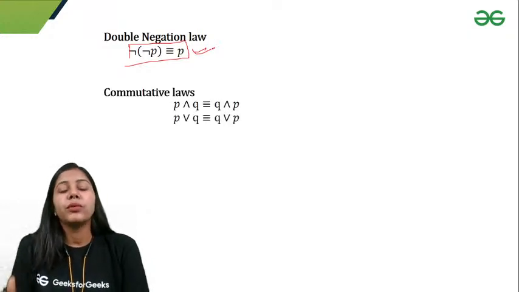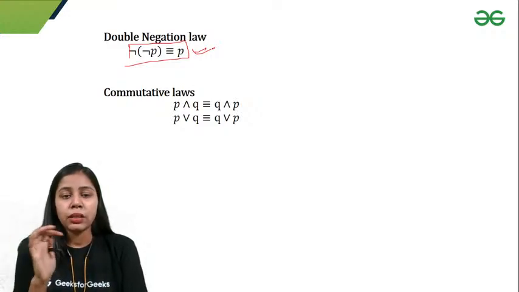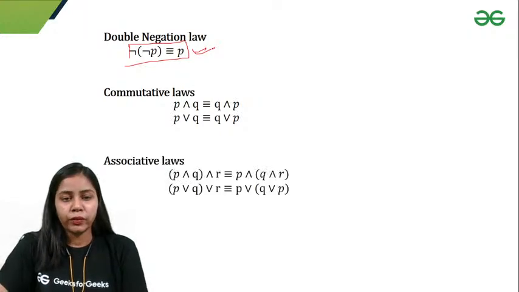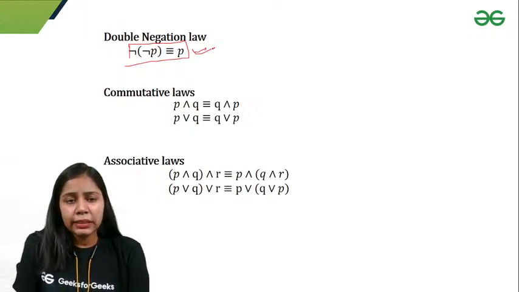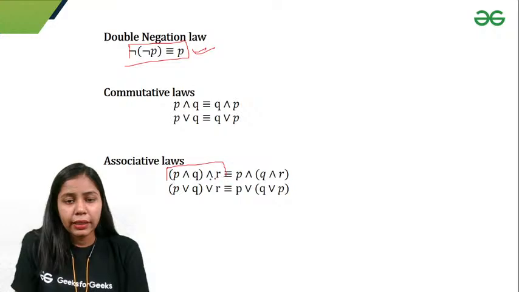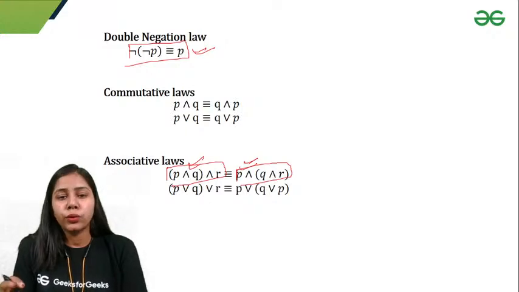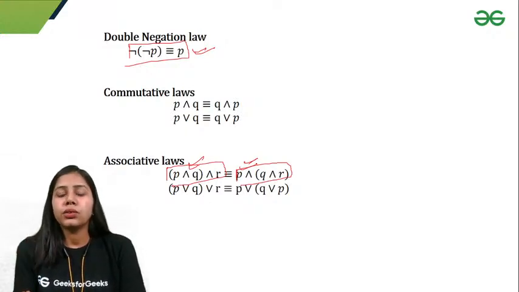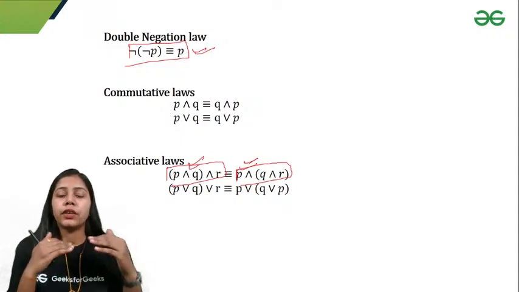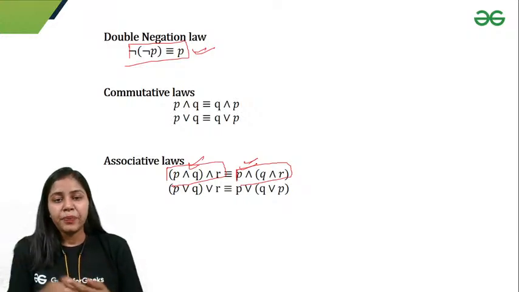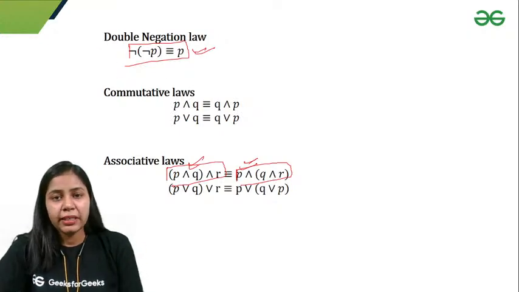The next thing is the commutative law. Whether you do P and Q or Q and P, both have the same truth values. Similarly, P or Q and Q or P. Similarly, you have associative laws for logical equivalence. This means that the left side has the same truth value as the right side. So if a question requires proving that they have the same truth value, I'll directly use the associative law. I'll not go for a truth table, because it is very difficult to draw the truth table every time. So we'll use these laws, which are pre-established.